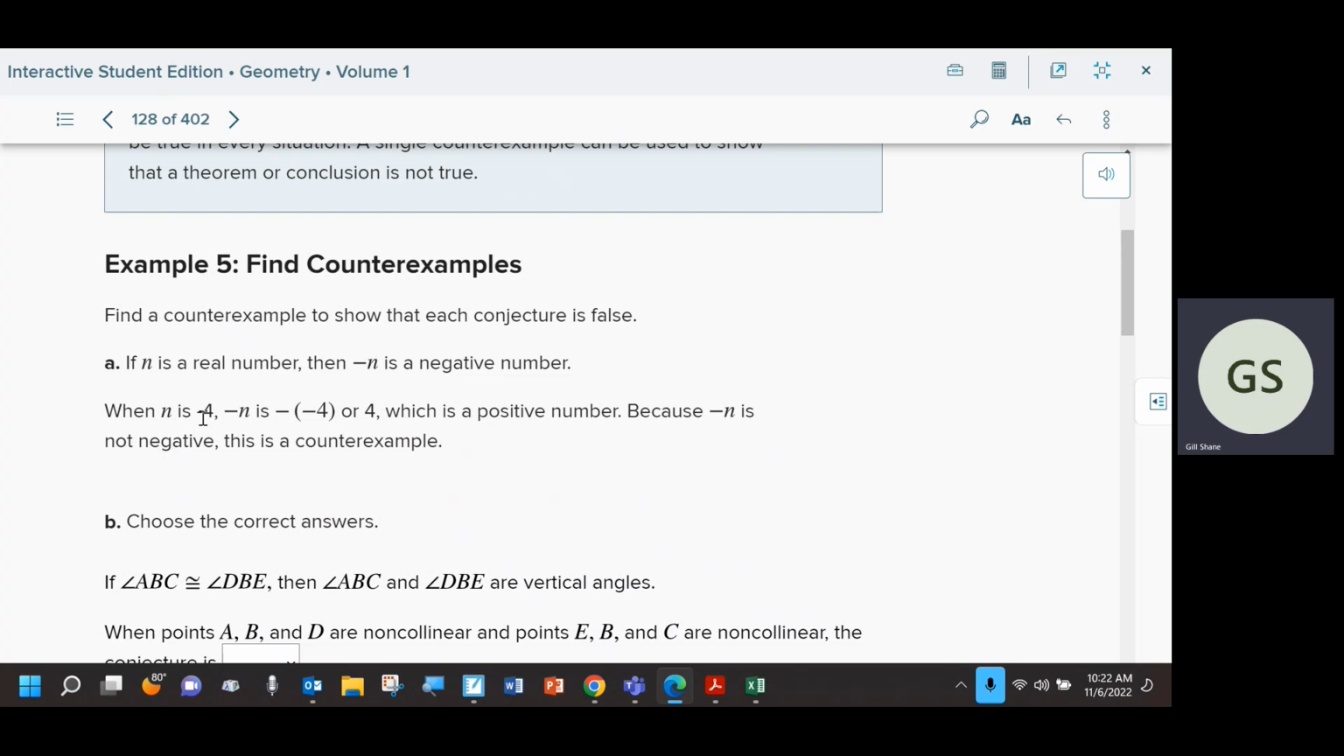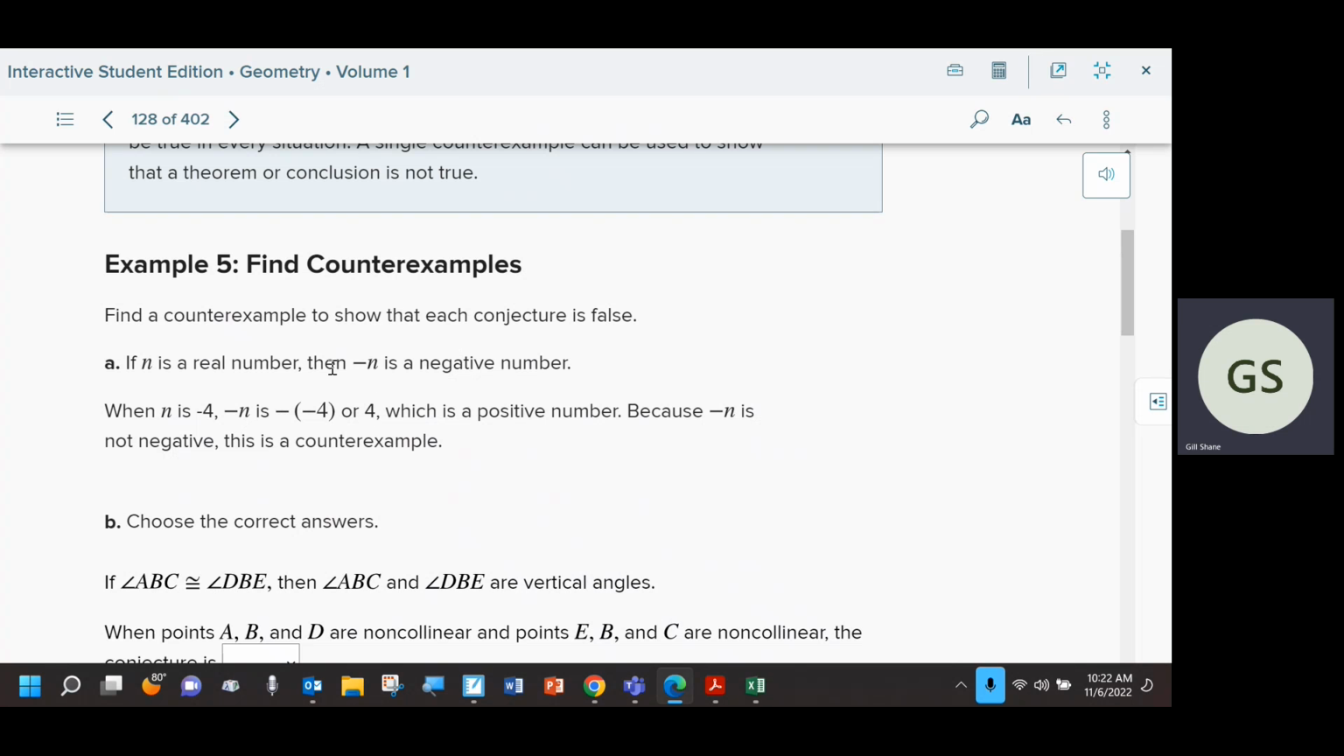So if n is -4, then negative n is +4. So that doesn't match up with this. They're saying if we take some number and we take the negative version of that, or we multiply it by -1, or we make it the opposite, that's what this really means. According to them, it should be a negative number. But we started with a negative number, which is a real number, took the opposite sign of that, multiplying it by -1, and then we get a positive number.